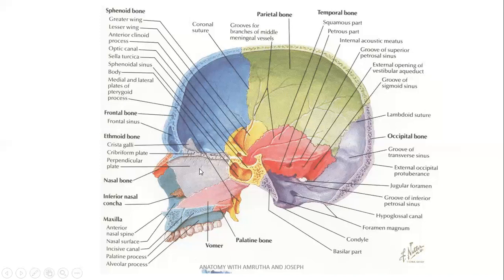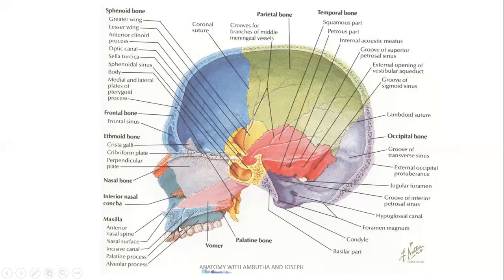Nasal septum formed by perpendicular plate of ethmoid bone and also the vomer. Behind the vomer, there is palatine bone. These are processes arising from the sphenoid bone called pterygoid processes. Hard palate formed by the maxilla and the palatine bone.